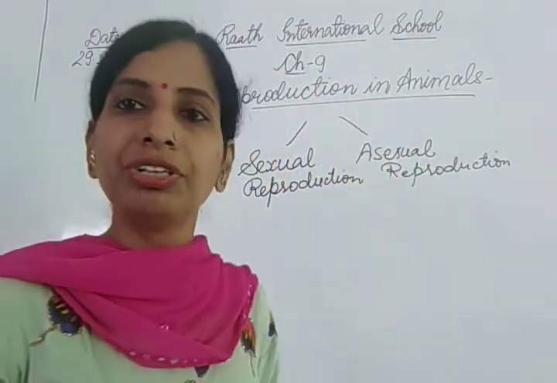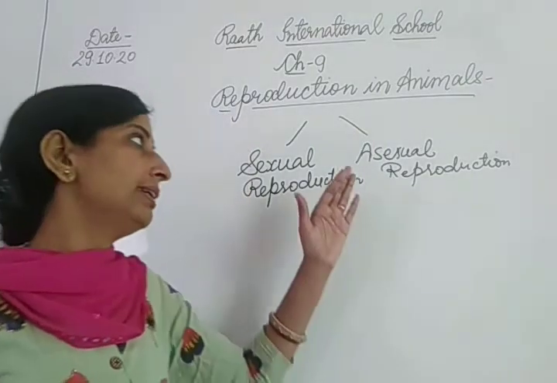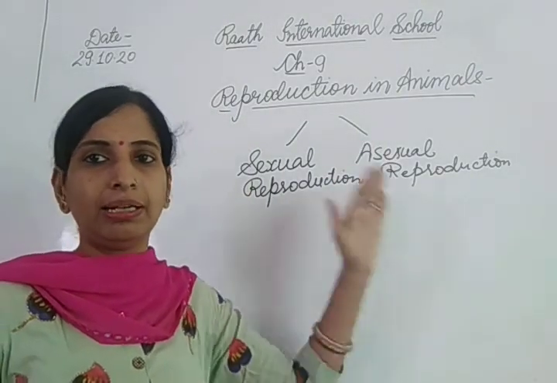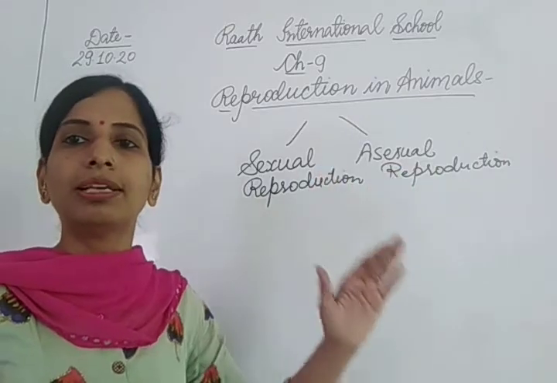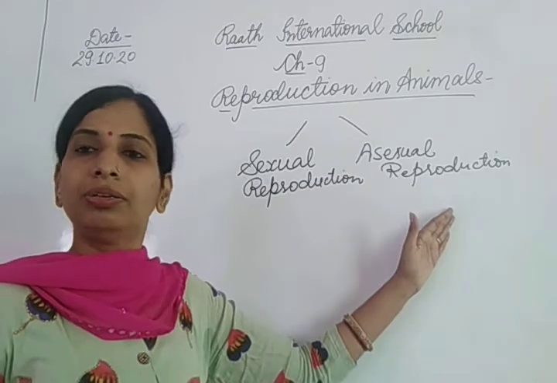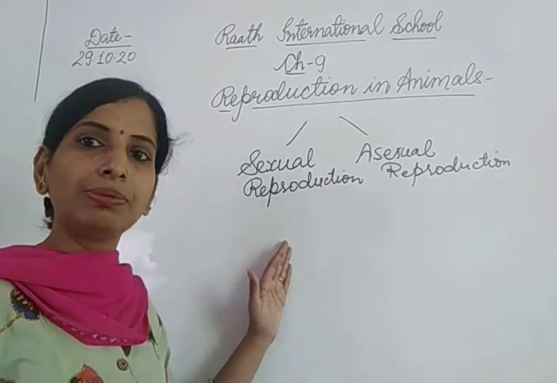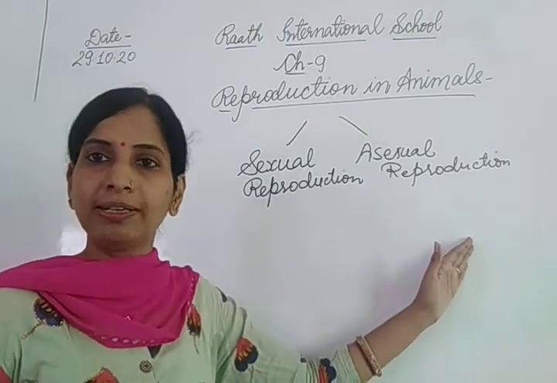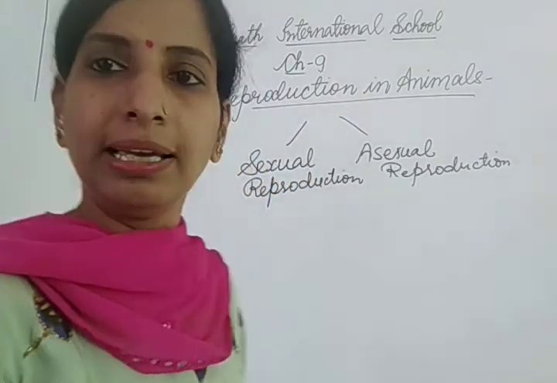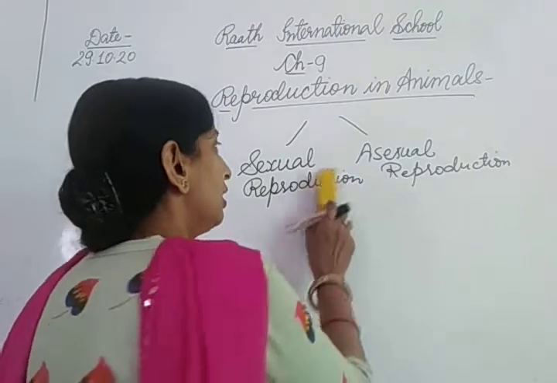And how you will differentiate, I have told you that in sexual reproduction two parents are involved, and in asexual reproduction a single parent is involved. Here gametes are formed, here no gametes are formed. Zygote is produced, zygote is not formed here. Fertilization occurs here, fertilization doesn't occur in asexual reproduction.